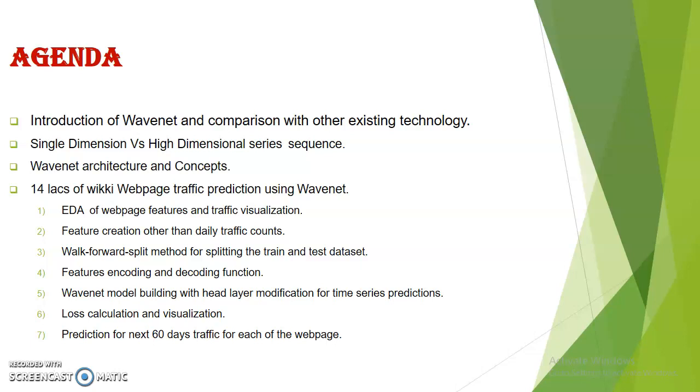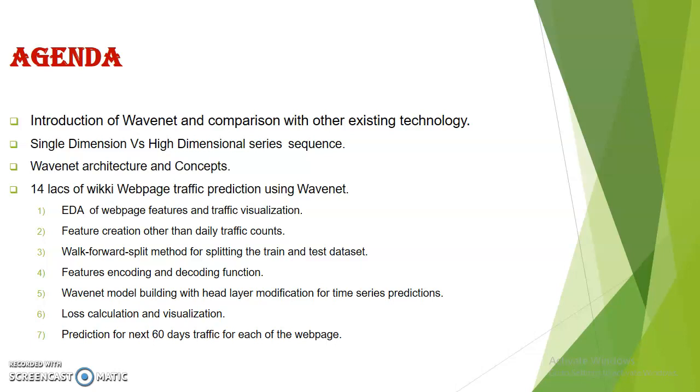Coming to the architecture, we will discuss the architecture inside and deep learning units and its concepts. Coming to the demo part, we will work on 14 lakh Wikipedia traffic prediction data and we will use WaveNet for this. Basically we divide it into 7 parts.